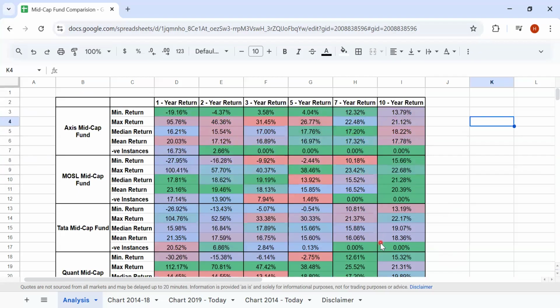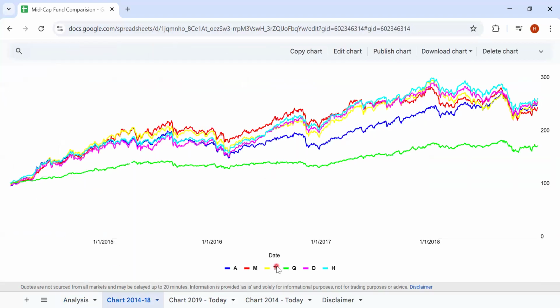So despite this, we have to look at the charts and how it has performed. So when we are looking at the different funds, the one which has done really exceptionally well between 2014 to 2018 is the HDFC Mid Cap Fund. Pretty much all the funds have grown in a similar line. If you look at it from 2014 till 2016, it was the HDFC Mid Cap Fund which has given the highest return.